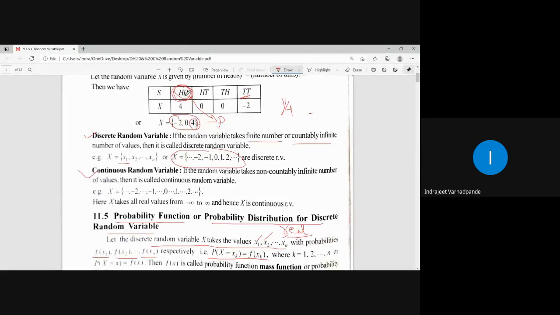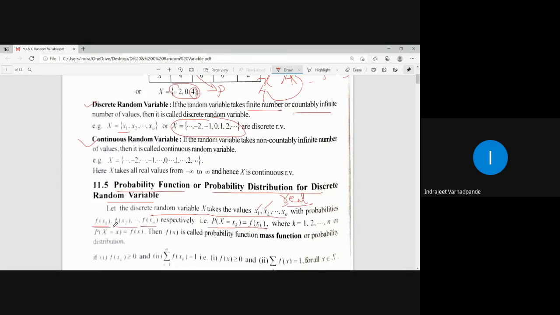HH is the outcome which is represented by a random variable, and its corresponding probability will be denoted by f of x. If I say that x is a random variable for the corresponding outcome, now I will not be talking about any outcome directly. I will be talking about the assigned real number, or random variable, which is representing that outcome, and the probability obtained for that particular random variable will be denoted by f of x1.